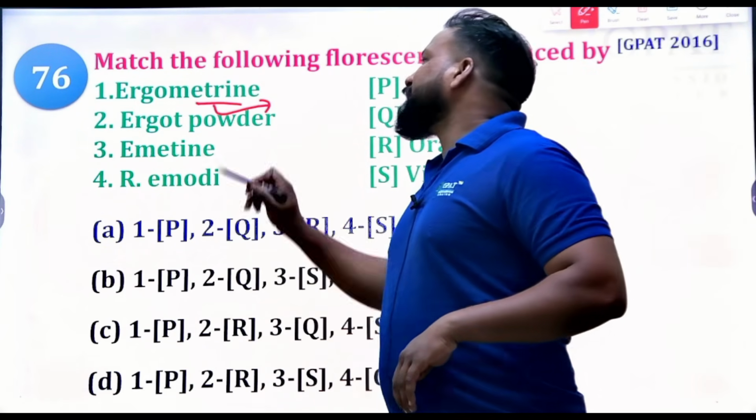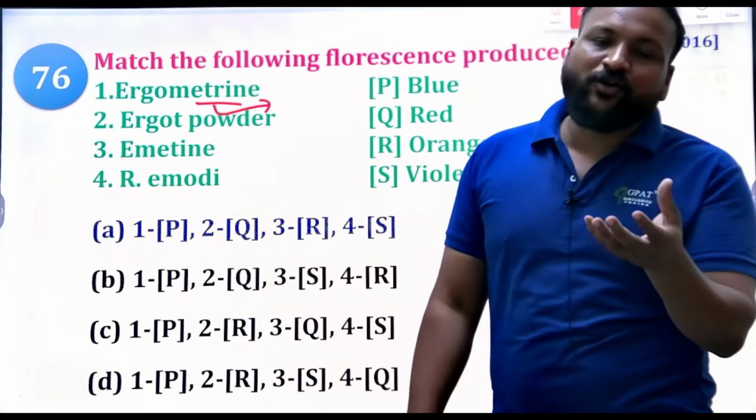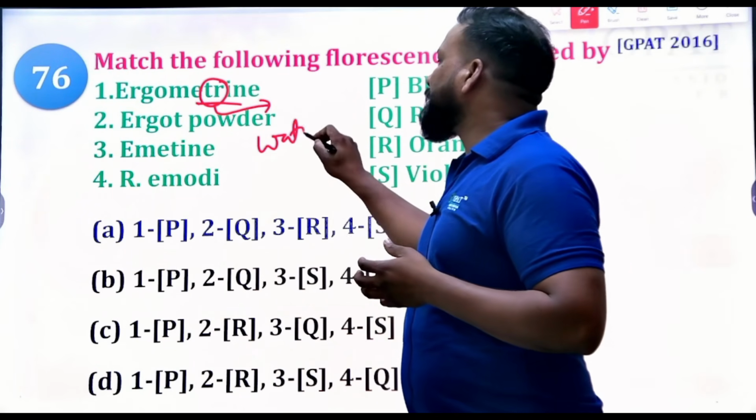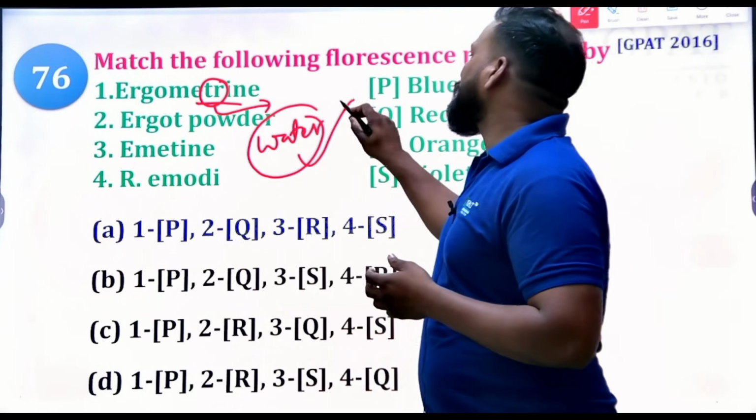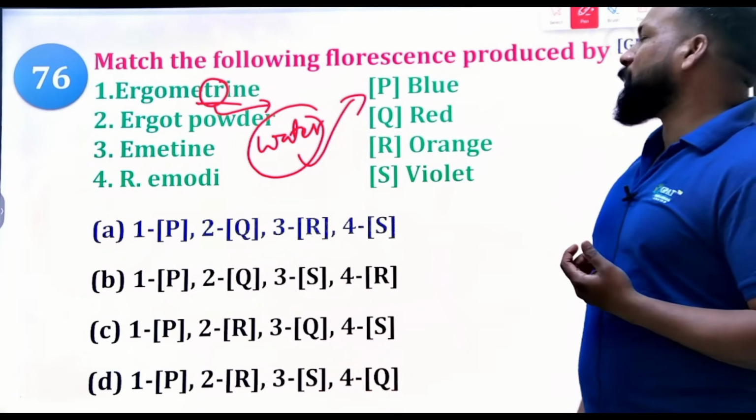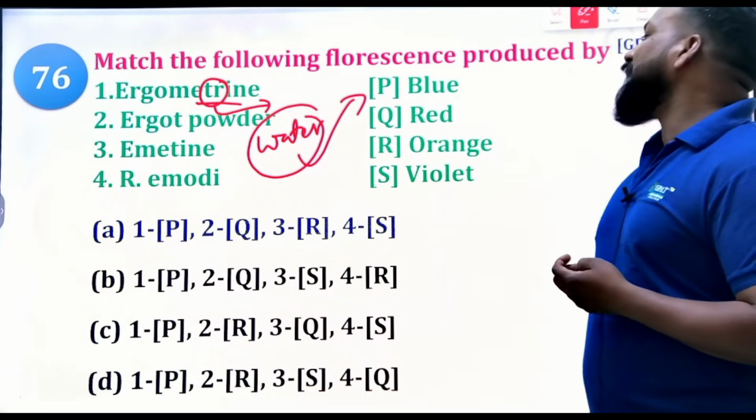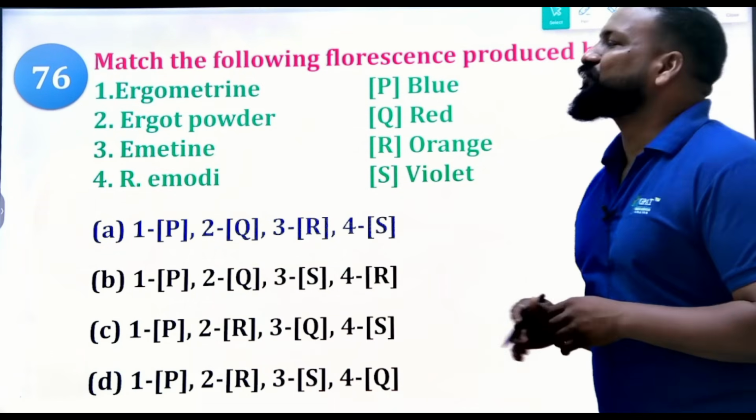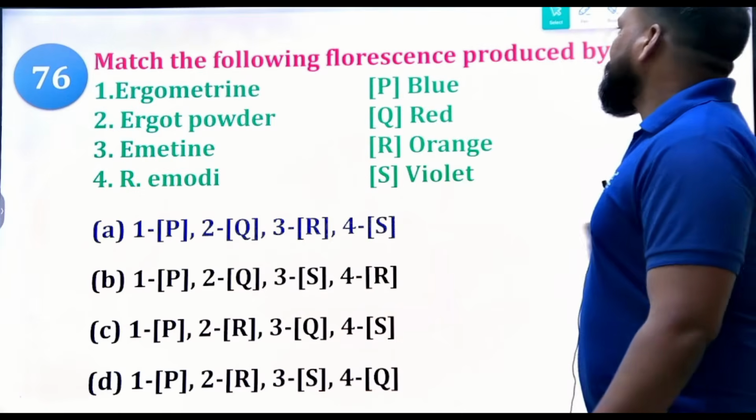Ergometrin is one of the important alkaloids of ergot. P means water soluble; ergometrin is water soluble. Okay, water is in a blue color. Clear? And 2 means Q, ergot powder, red color. Okay, 3 means R, orange color, and 4 means S. Sometimes they'll give you the direct options. Okay, yes. Next question.